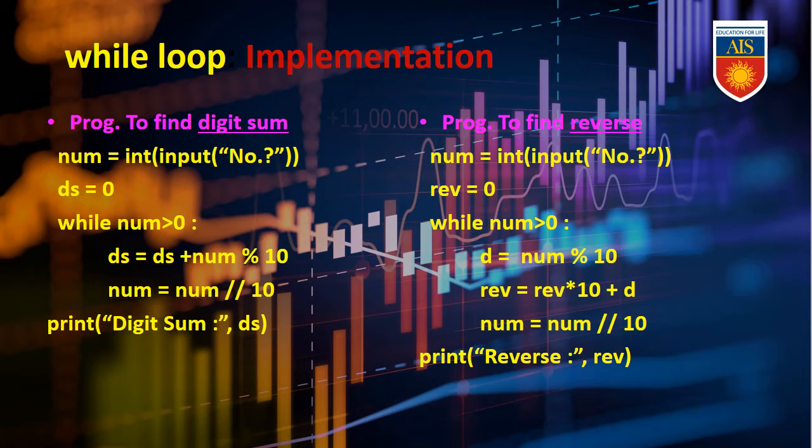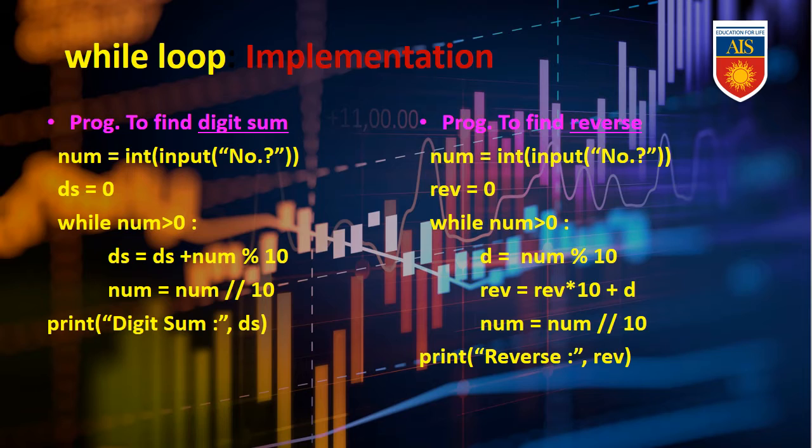Now the second program, to find the reverse: num = int(input()) number, reverse = 0. Whenever we need to find the reverse of a number, we need to assign that reverse variable with 0 only. 0 helps to hold the blank space. While num > 0, that means when we provide a positive number, digit = num mod 10, extracting the digit, then reverse = reverse * 10 + d.